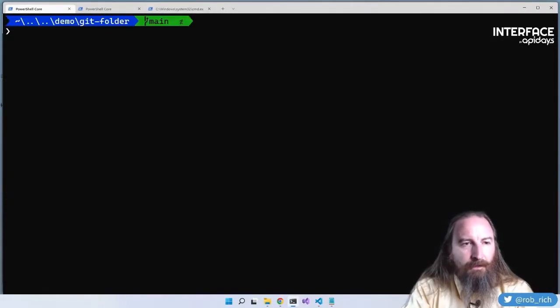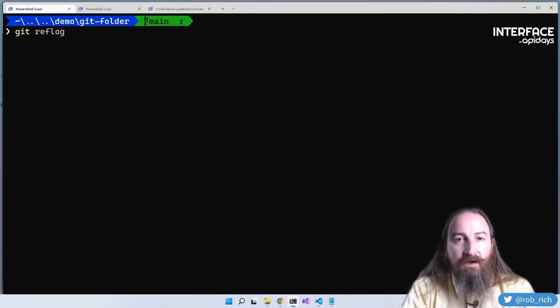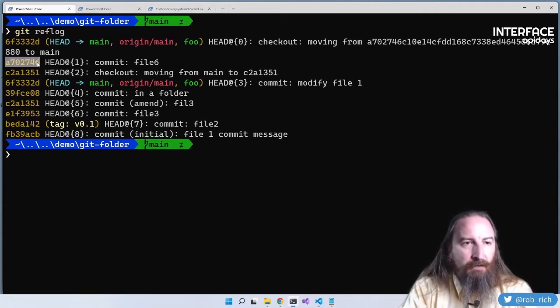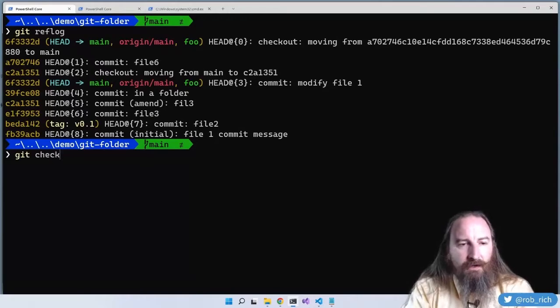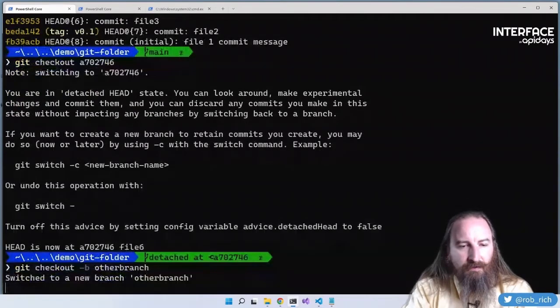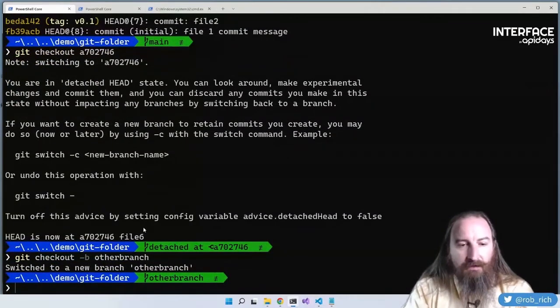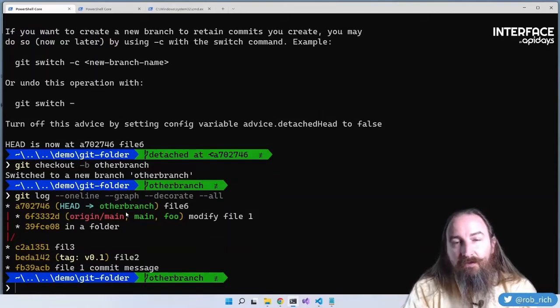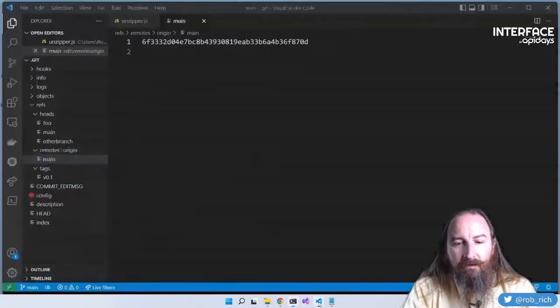So now that we've gotten to explore these refs, let's see if we can find that commit again. In this case, we're going to say git reflog. We look through refs and we understand how those work. So git reflog allows us to tour through the history of that. Now, here's the spot where we committed that file 6, git checkout that. And if we now do a git checkout -b otherbranch, now we're no longer in the detached HEAD state. Let's take a look at that log. It now has a branch pointed at it. Reflog is great at being able to see how this works.